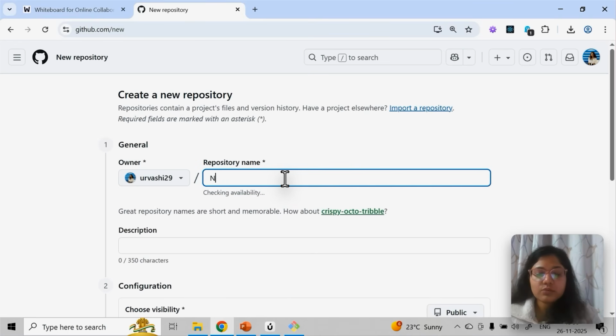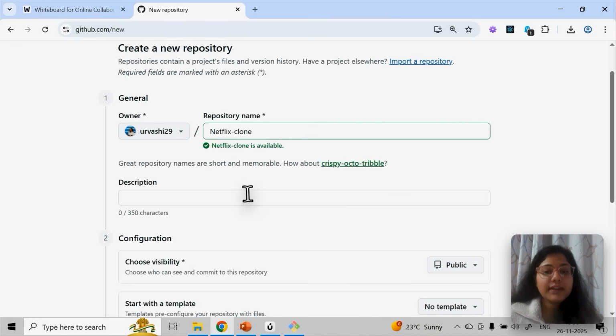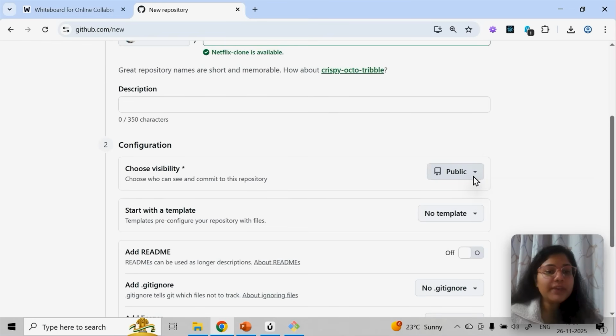Let's say this is a Netflix clone, so let me keep it as Netflix clone. Okay, so this is available. Within your repositories it will check whether this name is available. Yes. Then you can add a description, it is optional. Here you can choose whether you want to make it public or private.